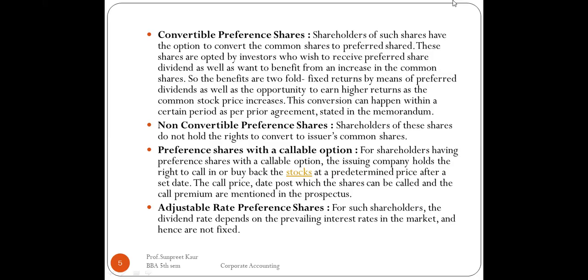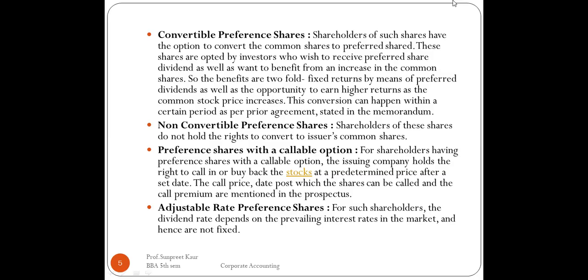Then there are non-convertible preference shares. The shareholders who are eligible for the non-convertible preference shares do not hold the rights to convert into the issuer's common shares, right? So they cannot get into an agreement in order to convert the shares in case of profits or in case of good returns. They're not eligible to. So those shares which are not eligible to get converted into the shares are known as non-convertible preference shares, right?